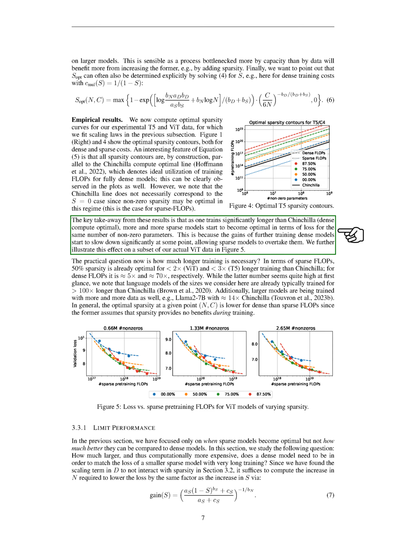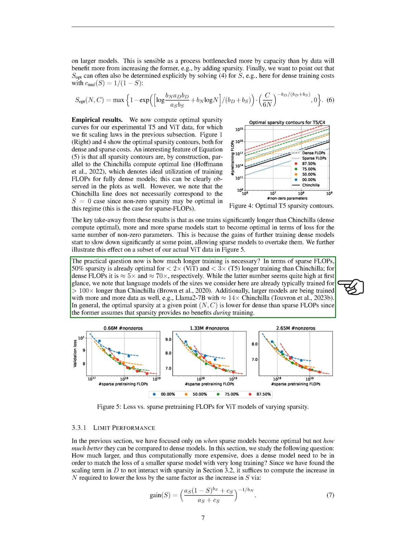So, how much longer should the training be? For sparse flops, 50% sparsity is already optimal for less than double for ViT and less than triple for T5 the training duration of Chinchilla. For dense flops, it's approximately 5 times and 70 times, respectively. While the latter number may seem high, it's worth noting that language models of the sizes we're considering here are typically trained for over 100 times longer than Chinchilla.